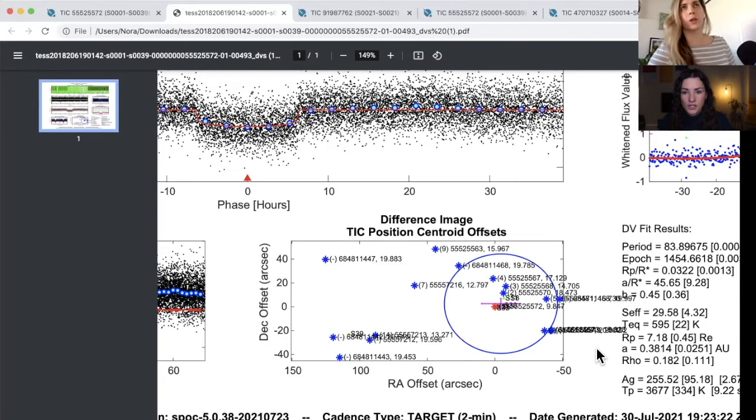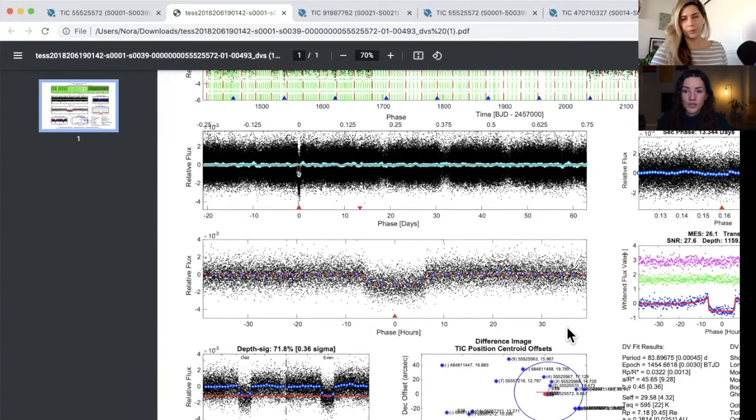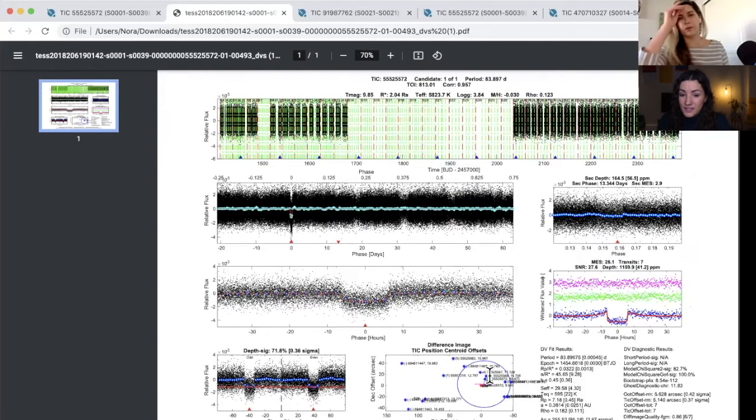I will show you in just a moment with a different example what that means, but you have to bear in mind a lot of these are false positives, and this is why it's so important to look at these reports. In this example here, it is not a false positive, but I will show you an example of a false positive and how you can determine those. If one of those stars on the outside there were red, that would be a false positive, and you can rule it out immediately and say, not a planet. But it would still be on ExoMAST because it was flagged by the automated pipeline.